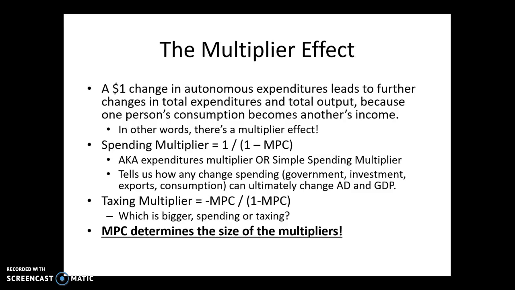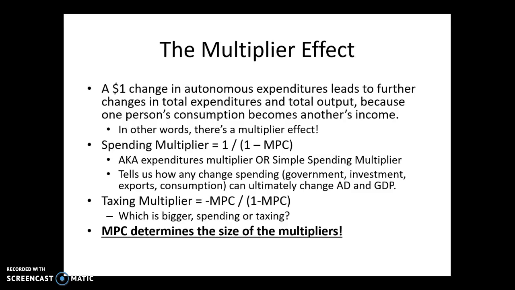So in other words, what I'm trying to get you to see is that there's a multiplier effect to my $1 spending, right? So for every time I spend $1, it doesn't just raise one person's income by $1, it raises the next person that money is going to be spent at, and then the next person and the next person. So that's what the multiplier effect is.